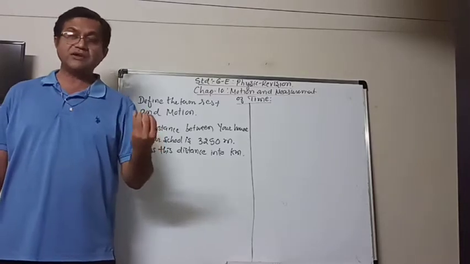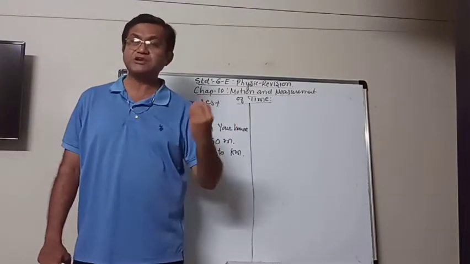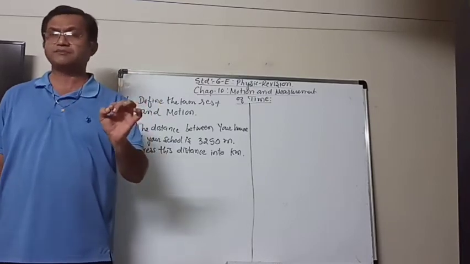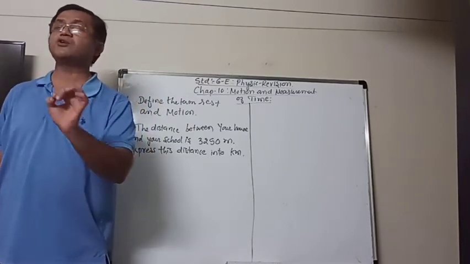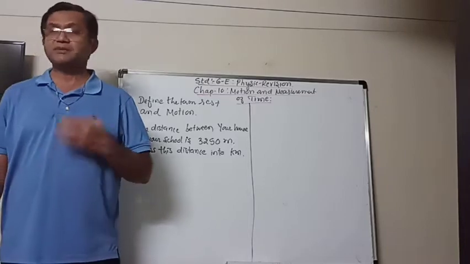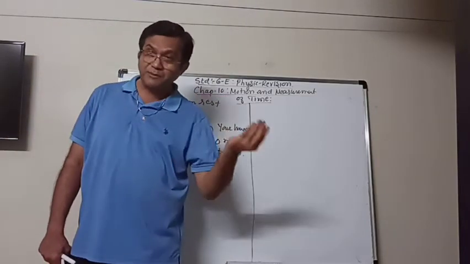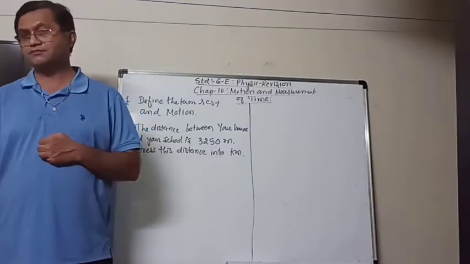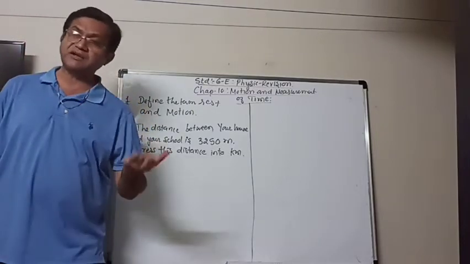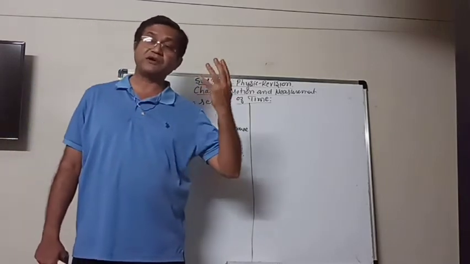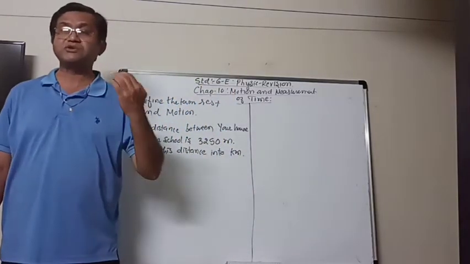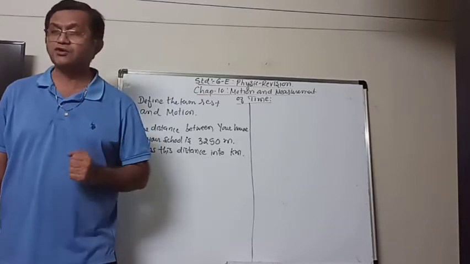So here we have to convert the meter into kilometer. We know that 1 kilometer is equal to 1000 meter. It means if you want to convert kilometer into meter, we have to multiply with 1000. But reverse, if you have to convert from meter to kilometer, then we have to divide it by 1000.